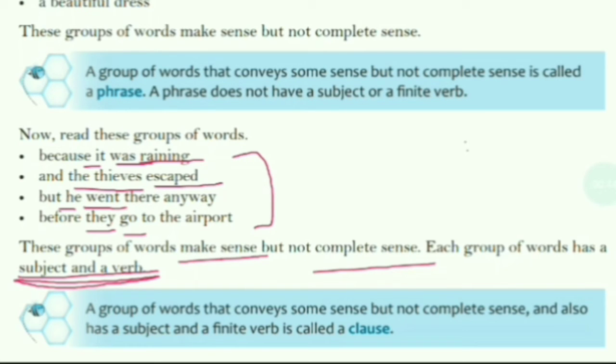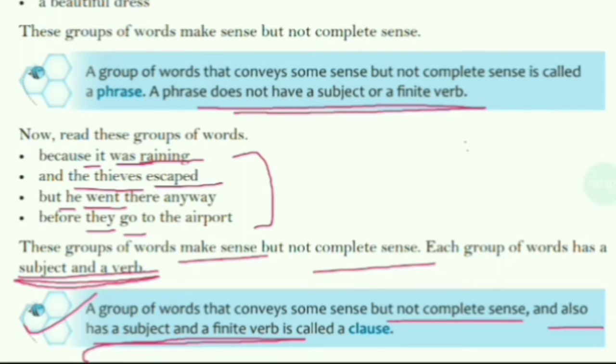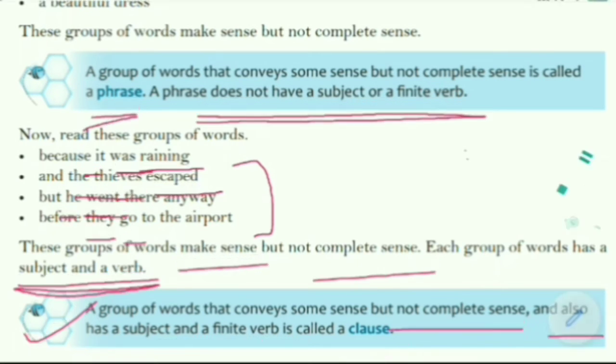It's a group of words that is not complete in its sense, but it contains a subject and a verb. So they are clauses. Here is the definition of a clause: a group of words that conveys some sense but not complete sense, just like a phrase. But the difference between a phrase and a clause is that a clause also has a subject and a finite verb, whereas a phrase does not. Alright? So it's a phrase and it's a clause. Clear?